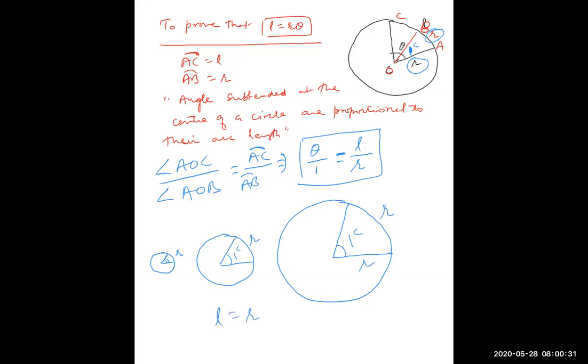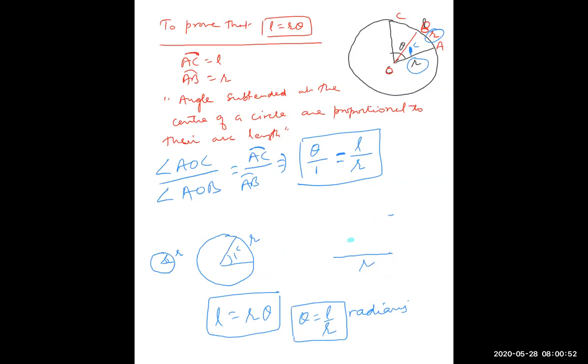The important point here is theta must be in radians, or theta is equal to L upon R.